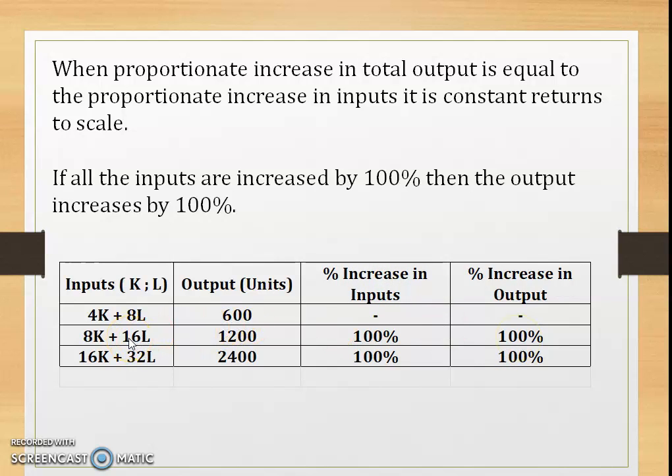If we increase the inputs further by 100% from 8K to 16K and 16L to 32L, the firm delivers an output of 2400. That is, by increasing the input 100%, the firm delivers a percentage increase in output of 100%, which is nothing but constant returns. Because here, if the inputs are increased by 100%, then output also increases by 100%. Both are the same. So that is why it is called constant returns to scale.